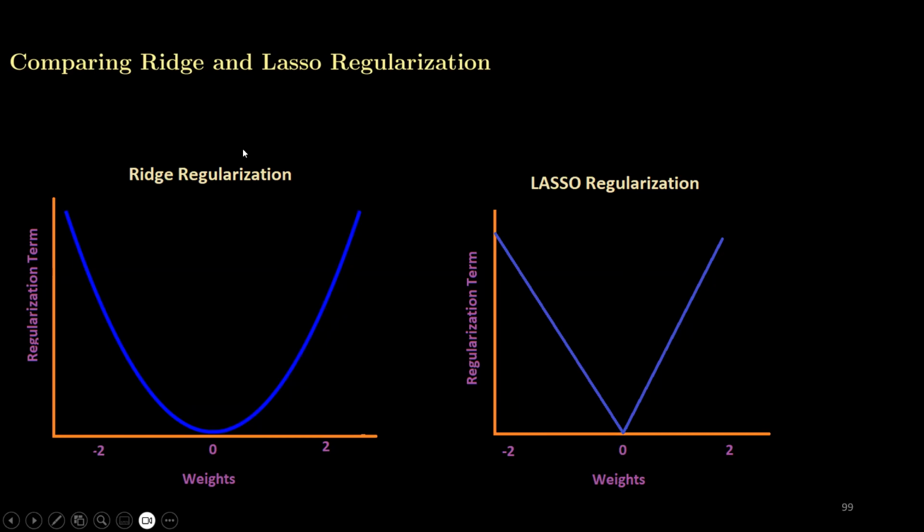So we can see that in ridge regularization, we keep all the features, whereas in lasso regularization, some of the weights become zero. Therefore, we get a sparse or simple form of the model. So in this lecture, we compared the performance of ridge and lasso